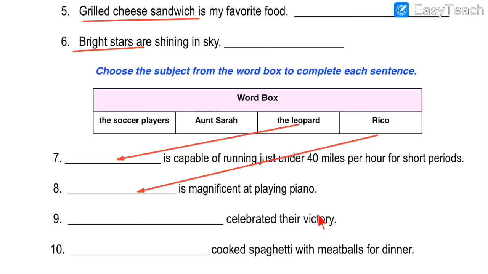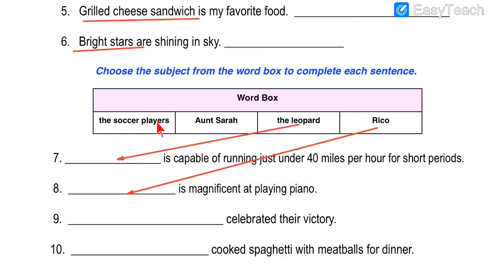Then number 9. Dash celebrated their victory. Victory means winning. Victory is the opposite of loss. So to lose a game is loss, and victory means to win the game. So Dash celebrated the victory. So can you see any possible answers? Because these two we have covered. So now these two options are left. So I can see who celebrates the victory. So over here we cannot write this option.